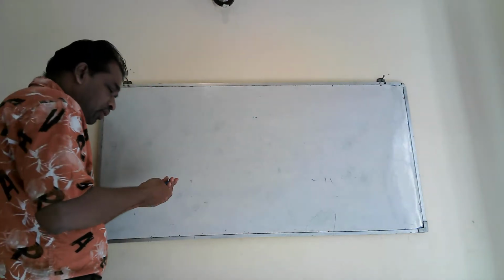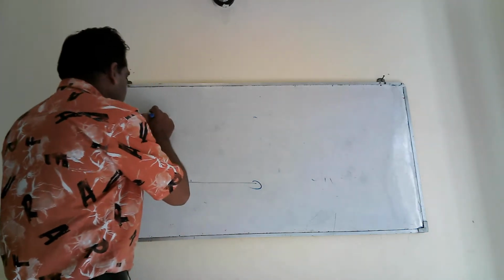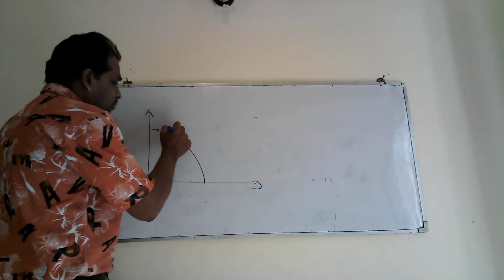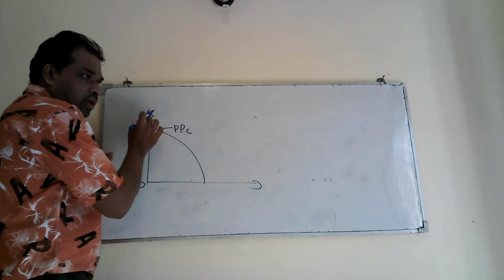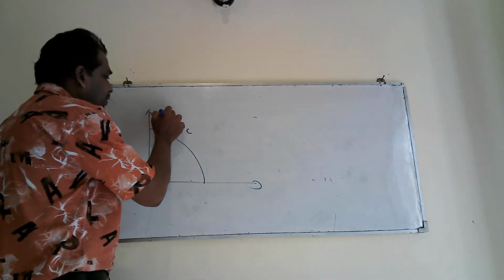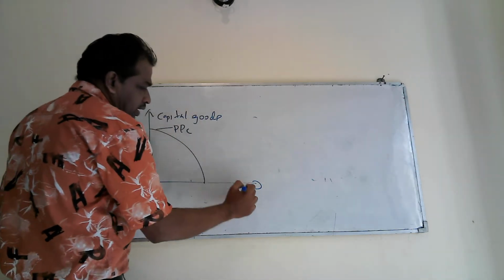Right. Then you have to draw the diagram like this and draw the PPC curve and name it PPC. Then you can use any two types of goods here, take capital goods and consumer goods.